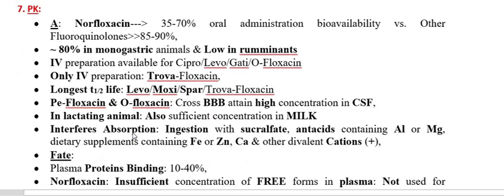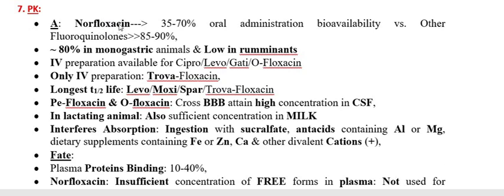Now we have to go through the ADME, absorption, distribution, metabolism, and excretion of the drug. That is called pharmacokinetics. I mentioned earlier that norfloxacin, the first fluoroquinolone, is mainly used orally because its bioavailability in systemic circulation is not sufficient for systemic infection.